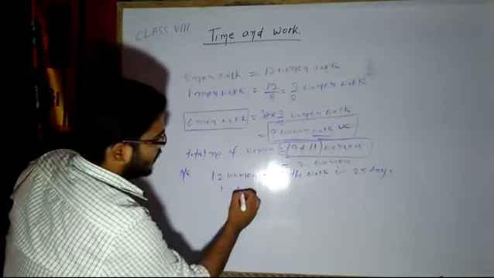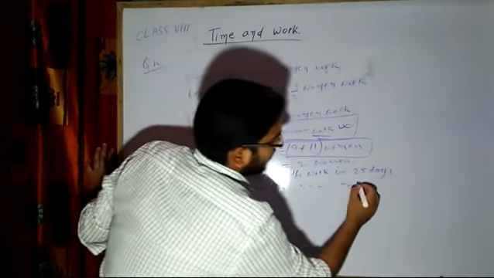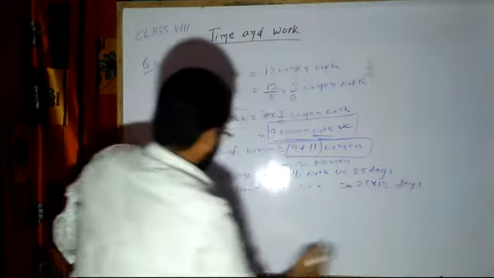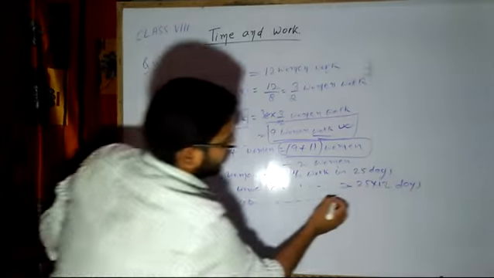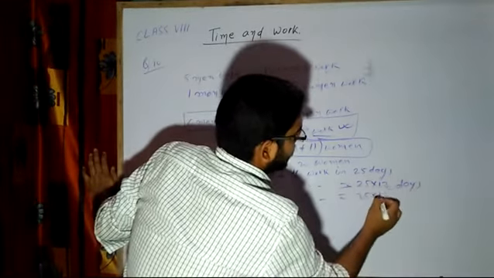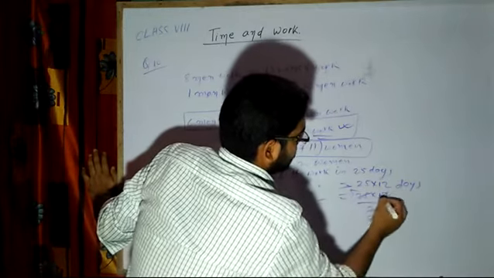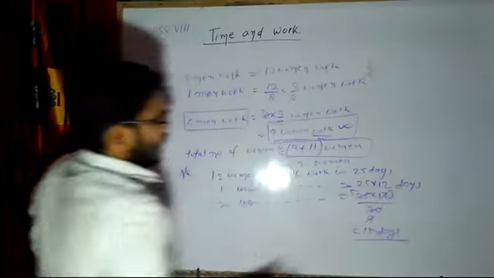So one woman can do the job in 25 into 12 days, correct? So 20 women can do the job in 25 into 12 by 20, that is 15 days. I hope it is clear.